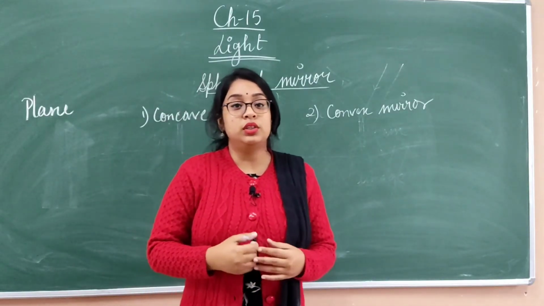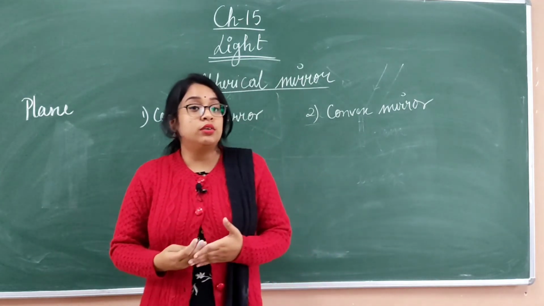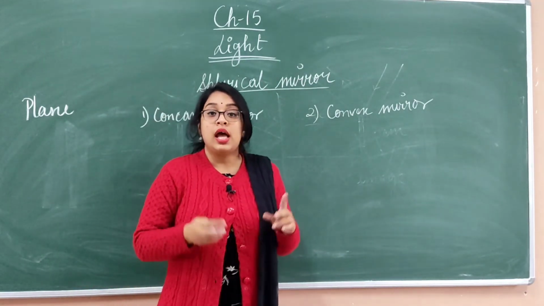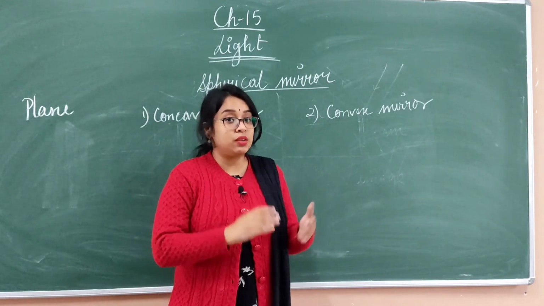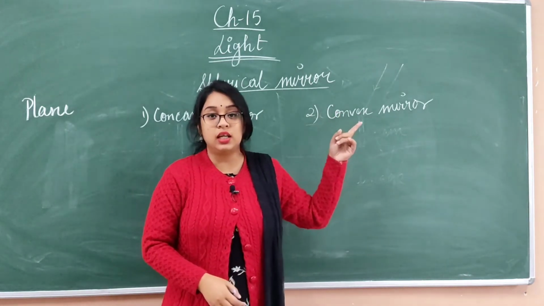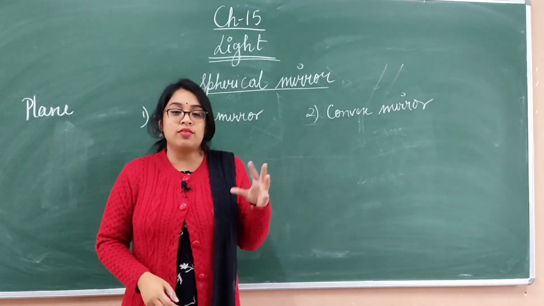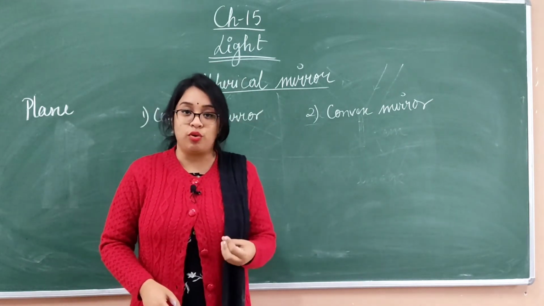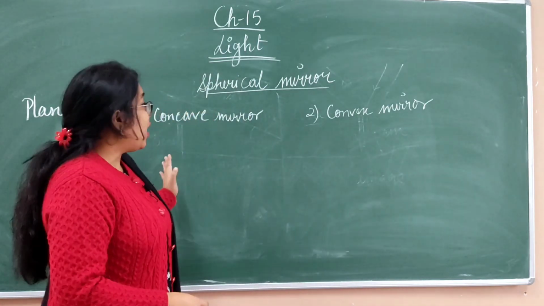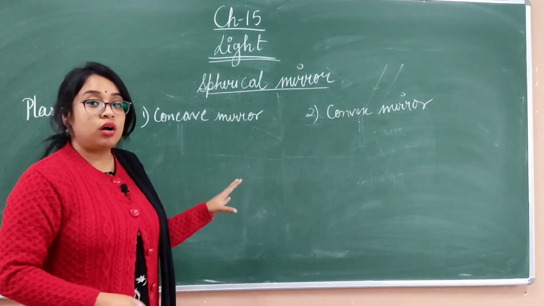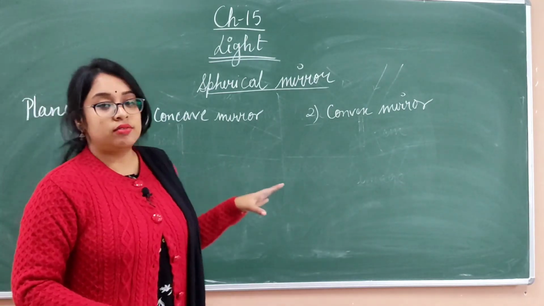Now let's know about the spherical mirrors. Now we will study the concave mirror and the convex mirror. If you have not seen the previous video, please check the link so that you will be able to see the real concave and convex mirror and the image formation. So now let us study how we will draw a concave mirror and convex mirror.